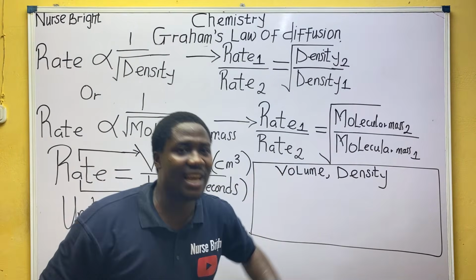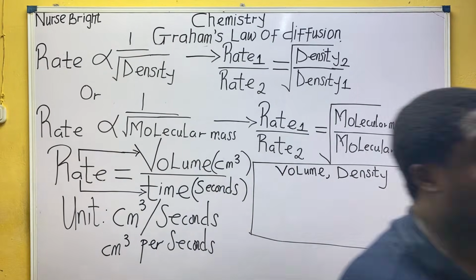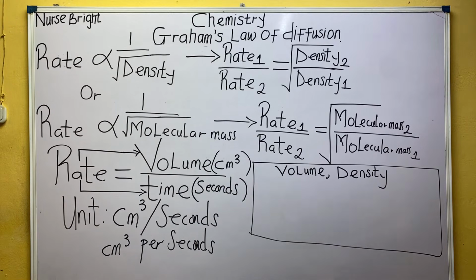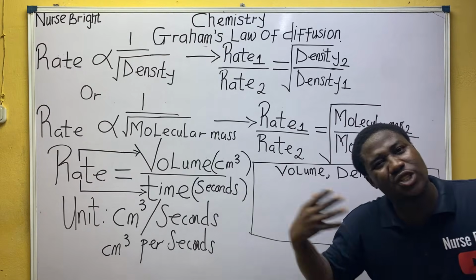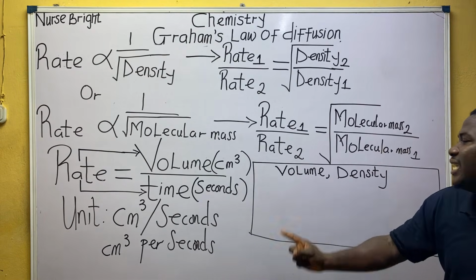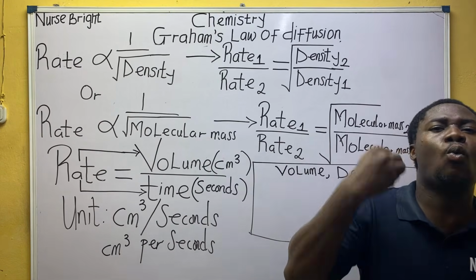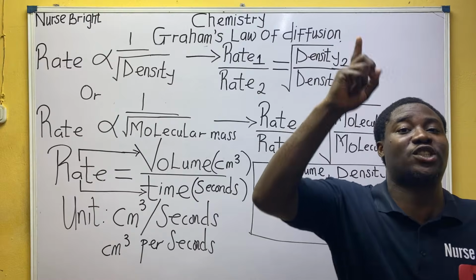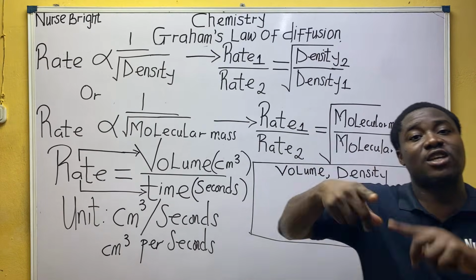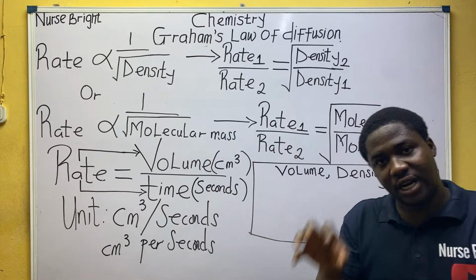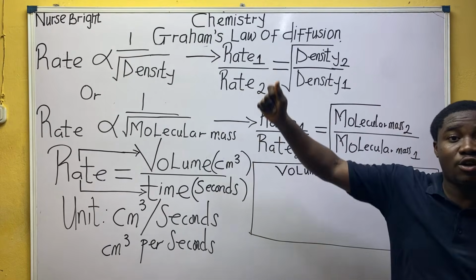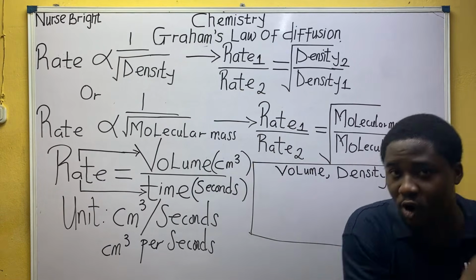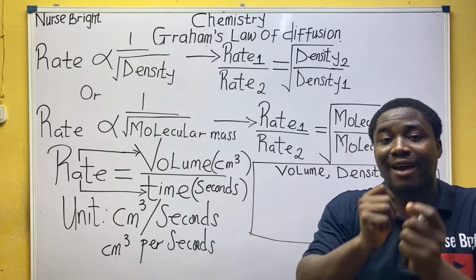Are you not saying volume and density? Don't cram these things. Cramming is a problem. Understanding is key. They can give you a question relating volume and density. So as a student, what will you do? How do you even get the formula first of all? When you practice first and you want to start something, it will be easy for you. I try my best to make it very easy. When I see questions on all these, I don't waste my time. I quickly rush the question and get the answer.